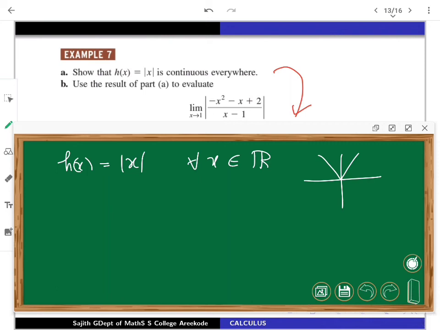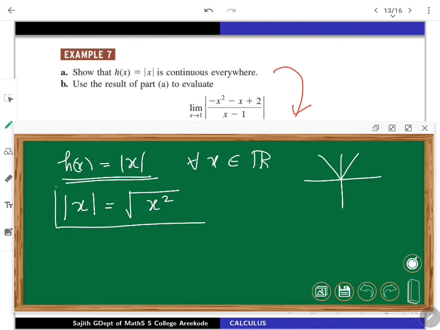The better way is to look at the definition of mod x. Mod x can be defined in many ways. Obviously, we have a piecewise definition. Otherwise, a very useful one is the positive square root of x square. We can define it like that. If you define mod x as the positive square root of x square,